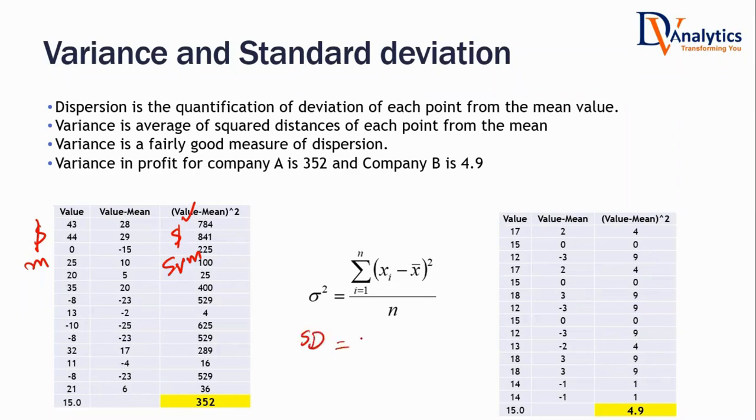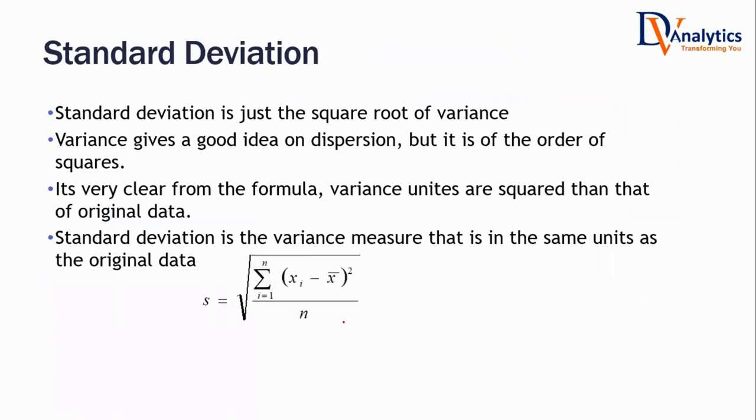In simple words, standard deviation is nothing but the square root of variance. You calculate variance, take the square root of it. Standard deviation is the square root of variance. Both standard deviation and variance are measures of dispersion. You should not think about when to use standard deviation and when to use variance, nothing like that. Both of them are measures of dispersion.